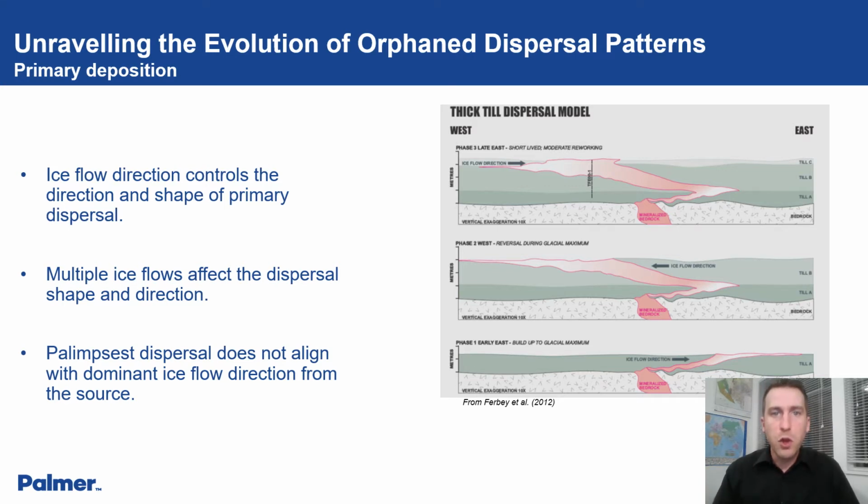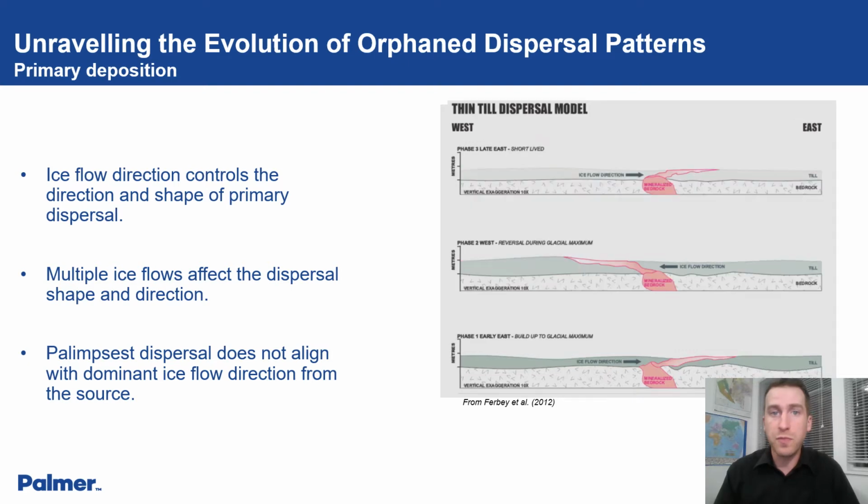but it continues from the previous surface expression of mineralization. At the top, we can see that the ice flow once again reverses to the east and the dispersal plume slightly shifts back toward the east at the ground surface. This thick till dispersal contains a profile with the surface samples showing the cumulative effect of multiple ice flow events. The drift thickness provides an expectation of short versus long transport and whether there may be more complexity in the thick sediments than is apparent at the surface.